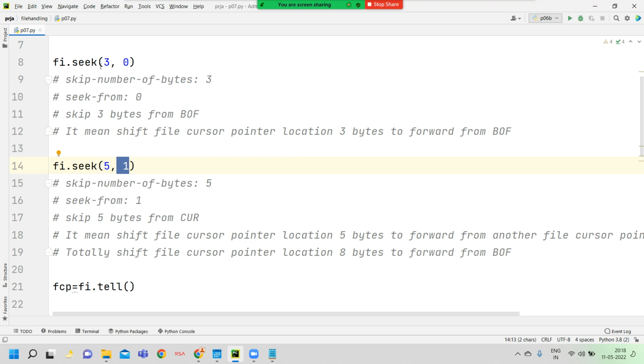Okay, we have already skipped 3 bytes. Again I want to skip 5 bytes from the current file cursor pointer location onwards. I don't want to skip 5 bytes from the beginning of file, and I don't want to skip 5 bytes from the end of file. I want to skip 5 bytes from the current file cursor pointer location onwards.